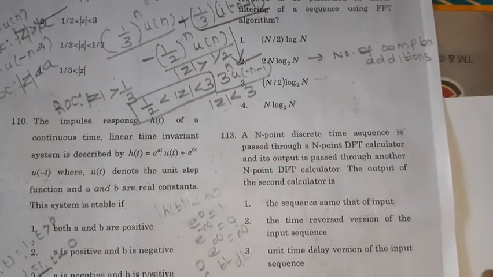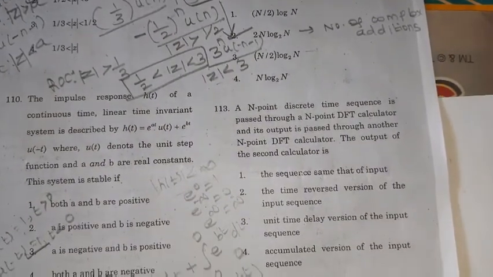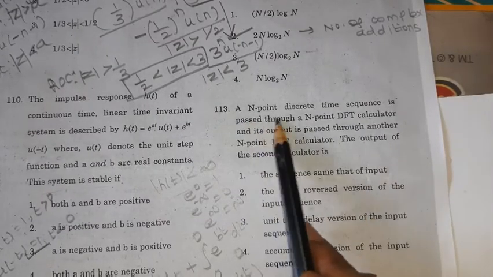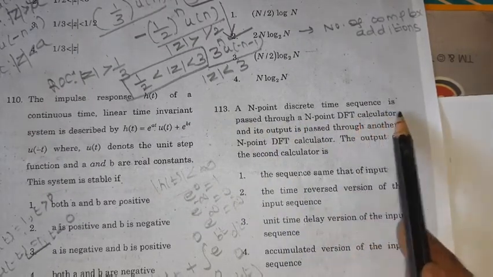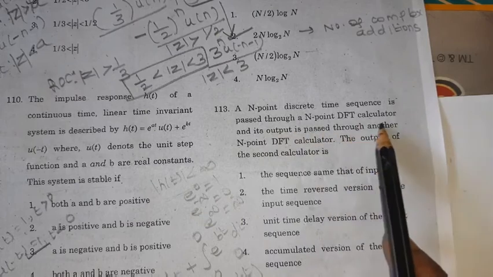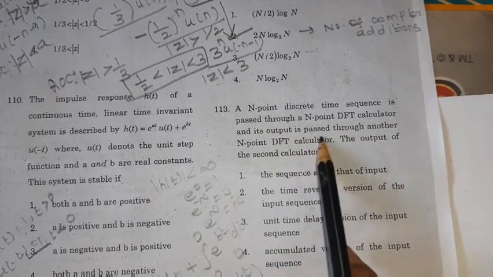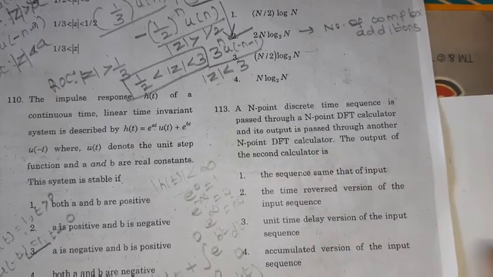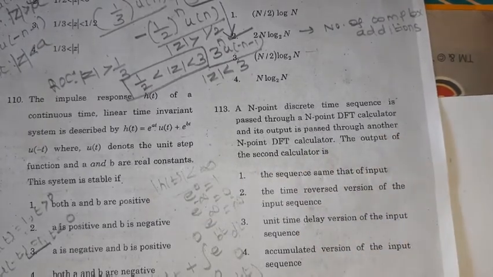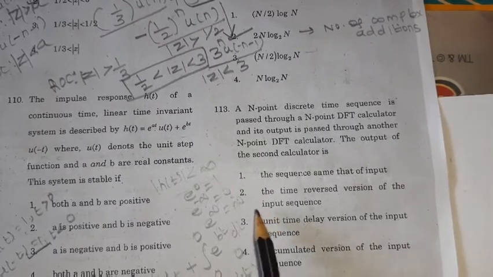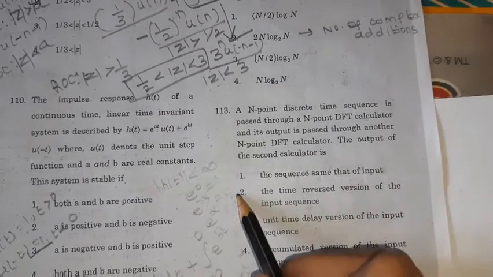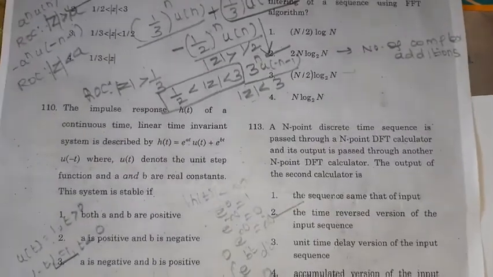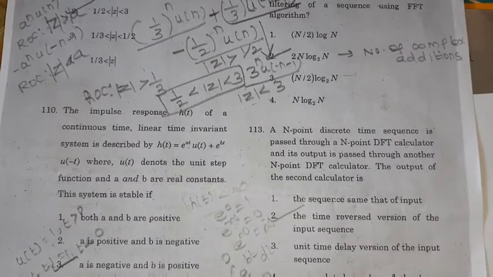Next, moving to the next problem. An n-point discrete time sequence is passed through an n-point DFT calculator and its output is passed through another n-point DFT calculator. What is the output of the second calculator? Four options are given. The right option is the time reversed version of the input sequence. Option 2, the time reversed version of the input sequence, is the correct option for this problem.